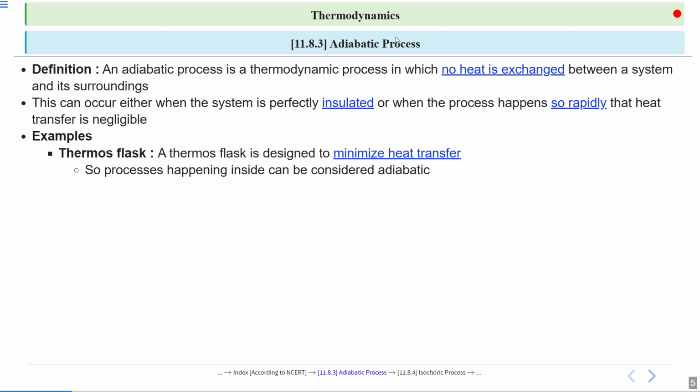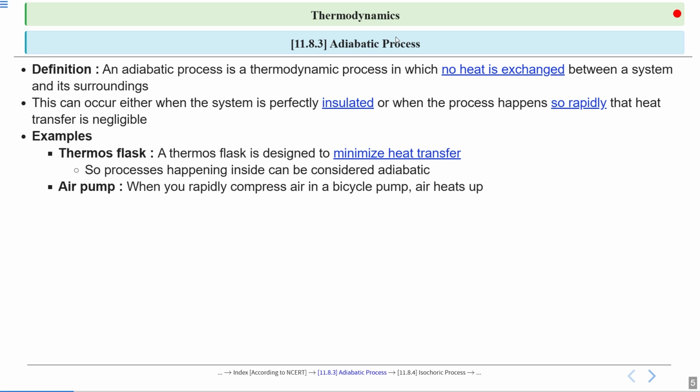Why do we call the process adiabatic here? Because in an adiabatic process there is no heat exchanged between a system and its surroundings.